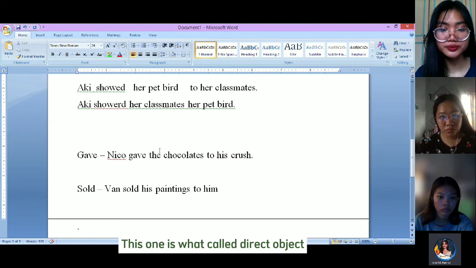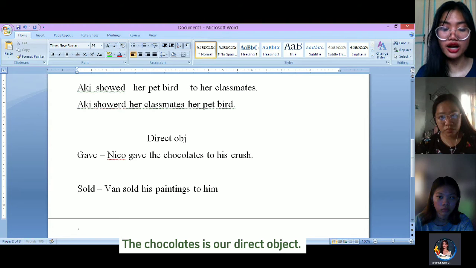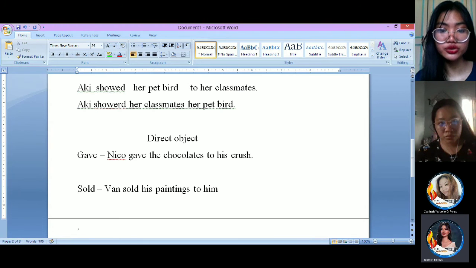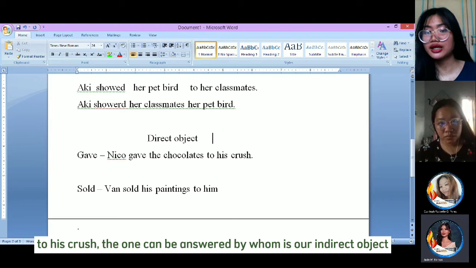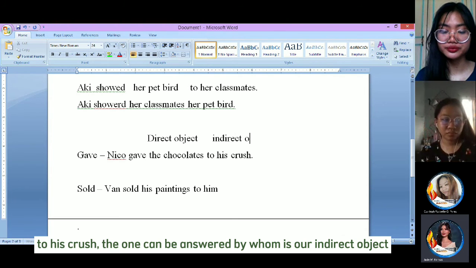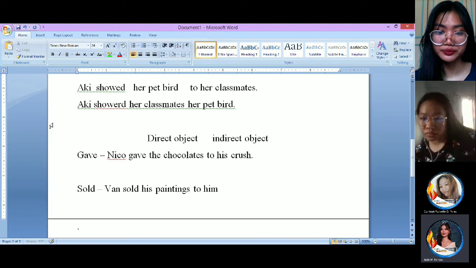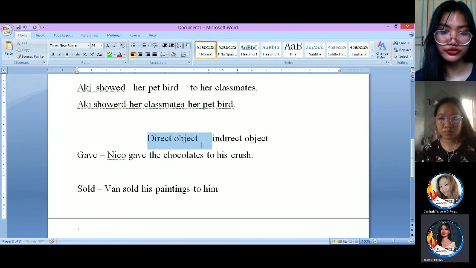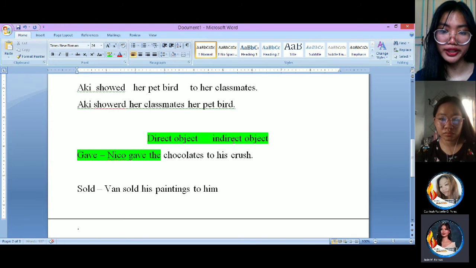So this one is what we called the direct object. The chocolate is our direct object. And to his crush, which is the one that can be answered by whom, is our indirect object. So this one for direct object.